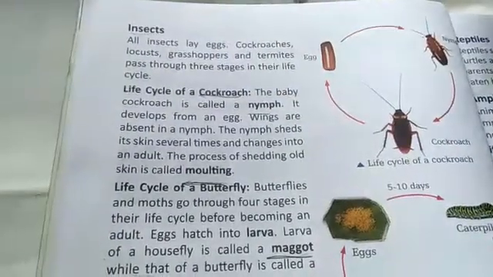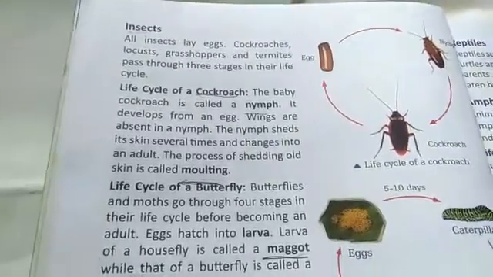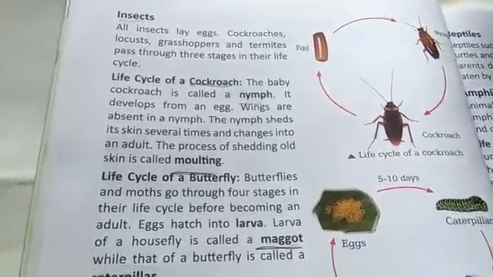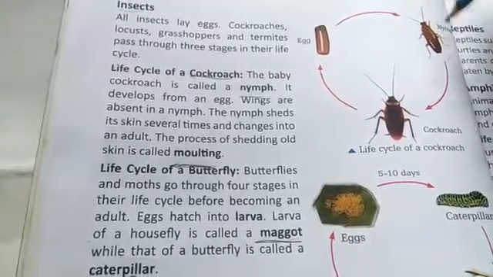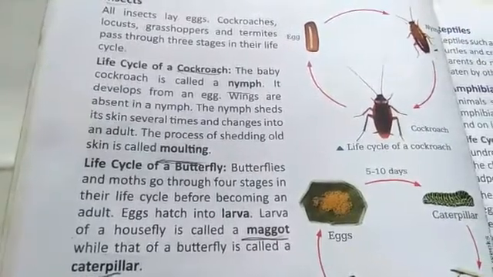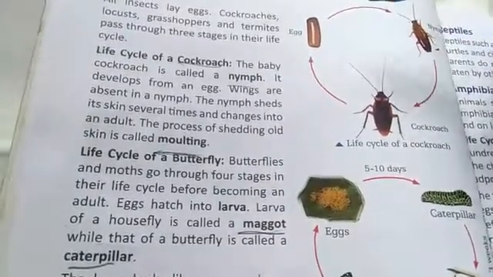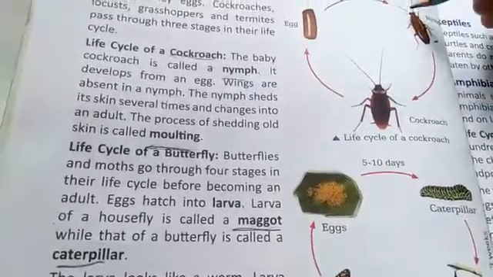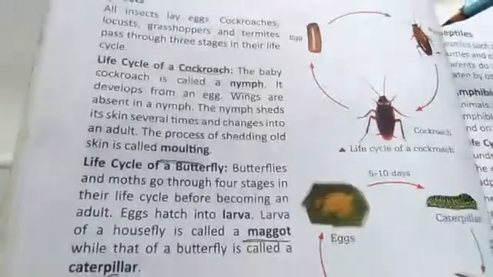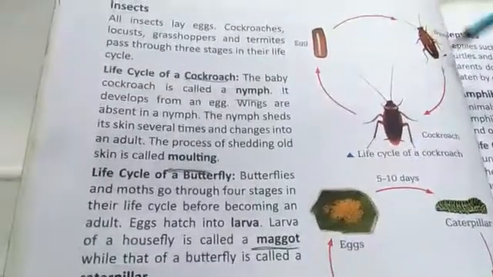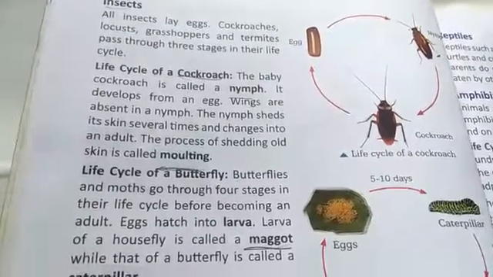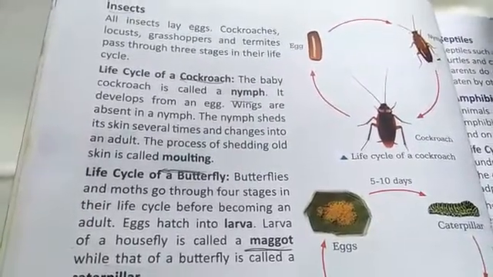The life cycle of a cockroach starts with an egg, and from the egg a small baby comes out. This small baby is known as a nymph. When the nymph comes out of the egg, the wings are absent in this baby.